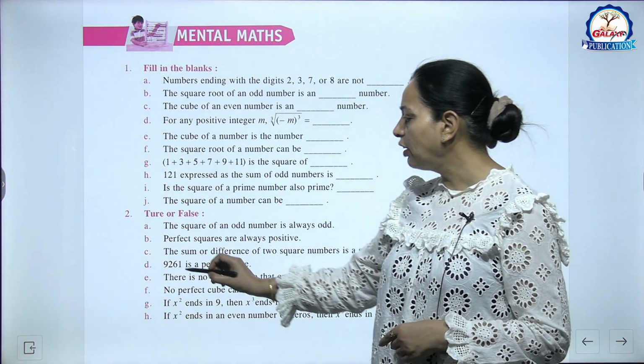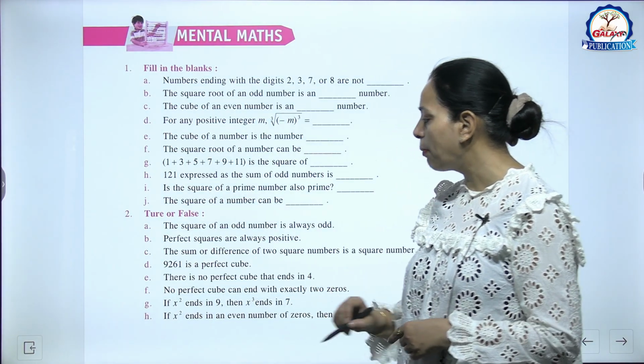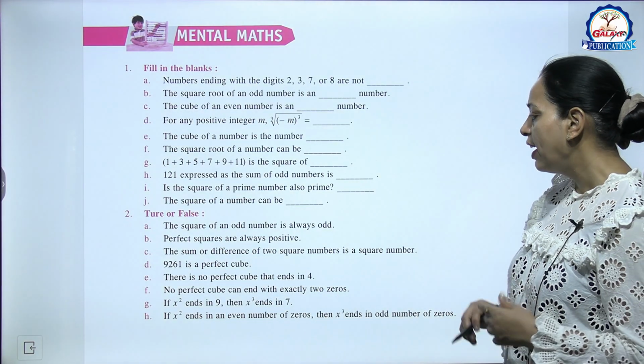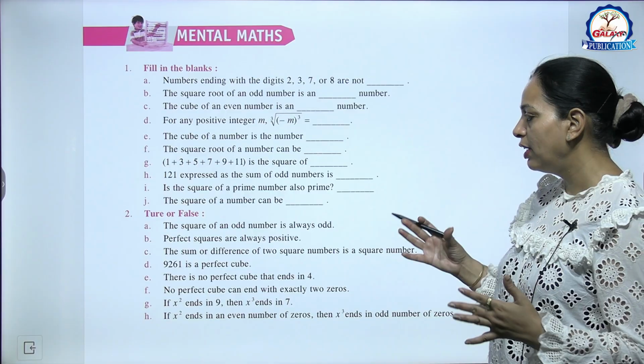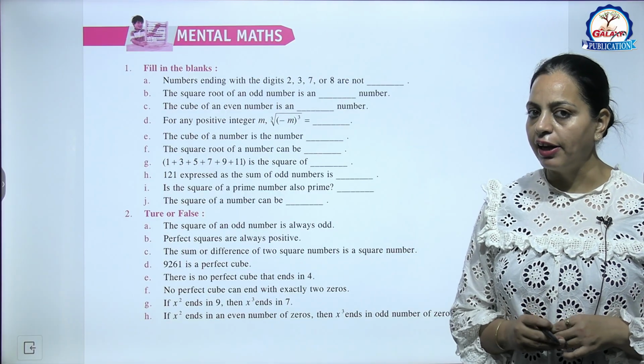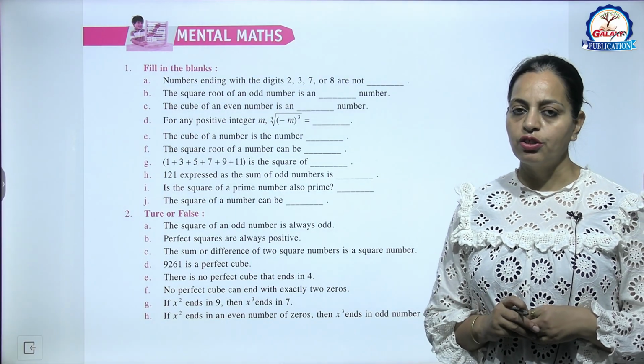D part, 9261 is a perfect cube. You just try it and find out. So similarly you can try these statements. I hope these are clear to you.